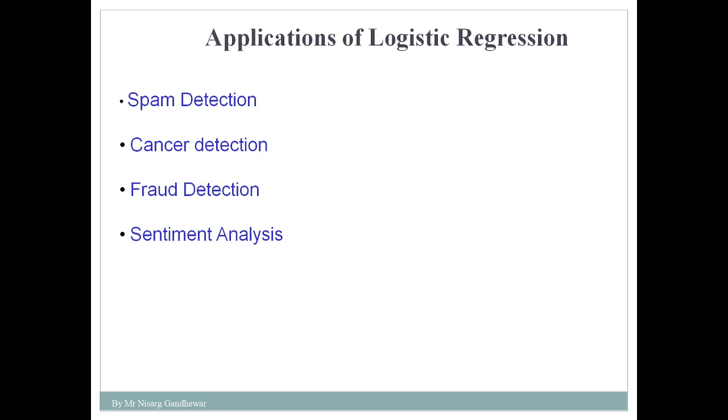So the very first thing where you can apply logistic regression is spam detection, detecting whether the given mail is spam or not. In that case two possibilities are there. Then cancer detection is there. Based on the image of a tumor we need to predict whether the person is suffering from cancer or not, that particular cell is cancerous or not. In this case you will get an answer in terms of yes, no, true, false, 0, 1. In this way you will get an answer in case of logistic regression.